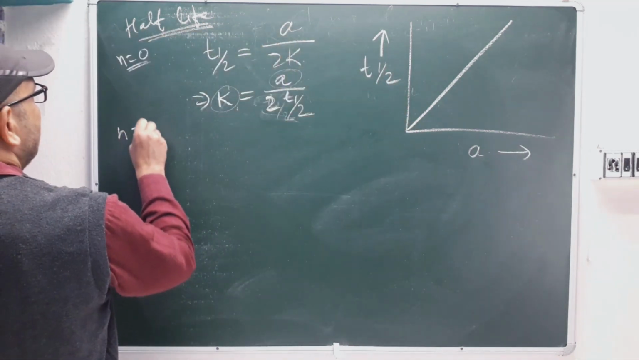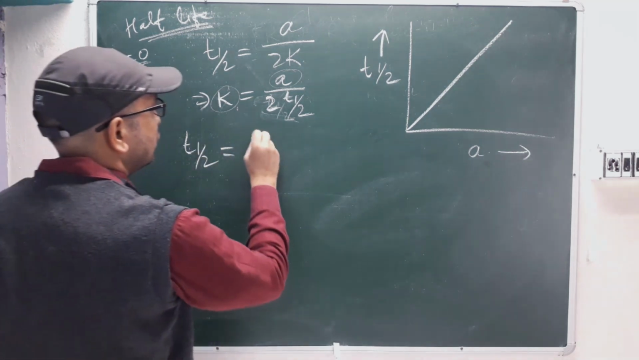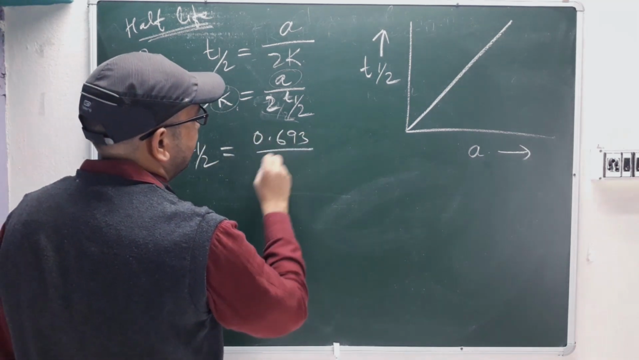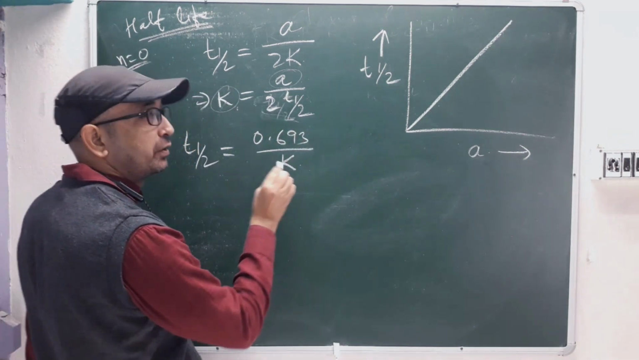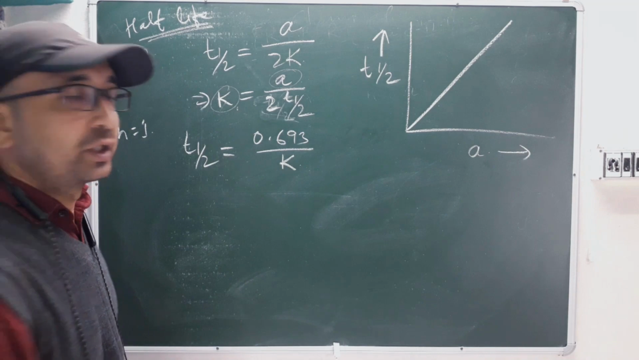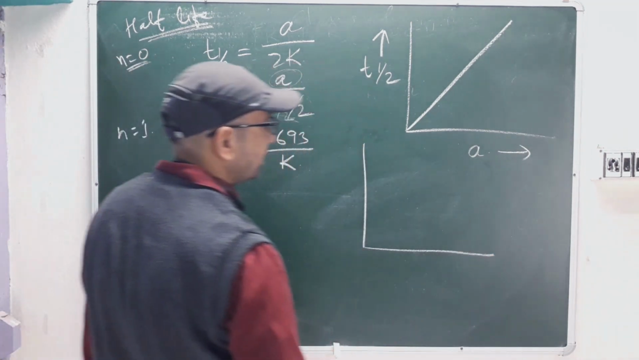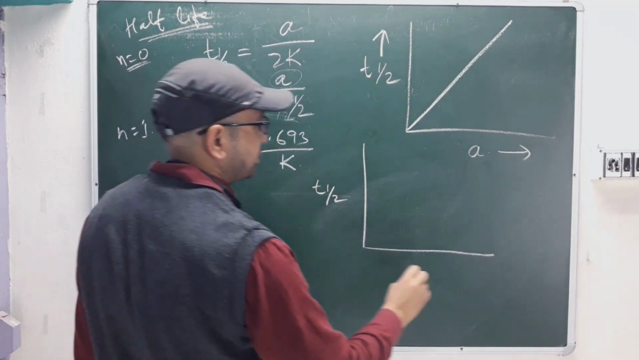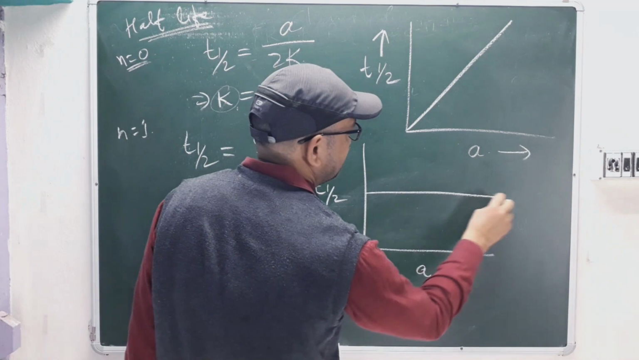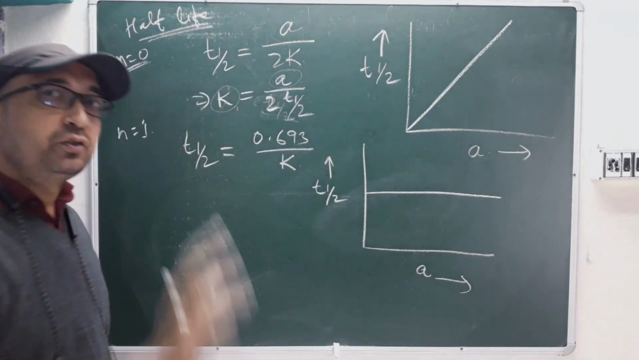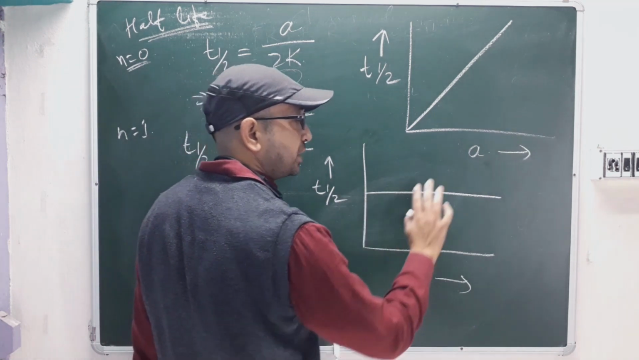When n equal to 1, what will be the t half? Here t half will be 0.693 divided by k. One thing here: t half for a first order reaction does not depend on your initial concentration. If you take a here and t half, it will be a straight line. You increase your initial concentration, but your t half will not change.